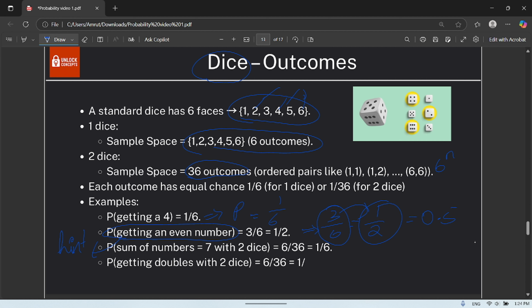Anything is fine. Now, probability that the sum of numbers is equal to 7 with 2 dice. That means the sample space we will be having. So, total we can tell that possible events are 1 comma 6, 2 comma 5, 3 comma 4, 4 comma 3, okay, 5 comma 2, 6 comma 1. So these are the possible events.